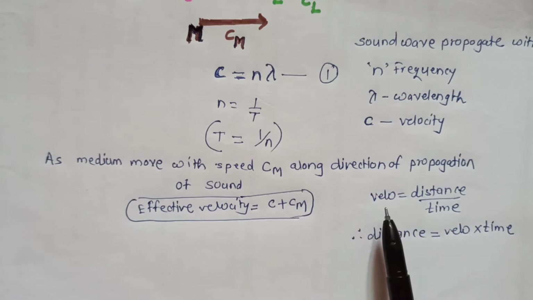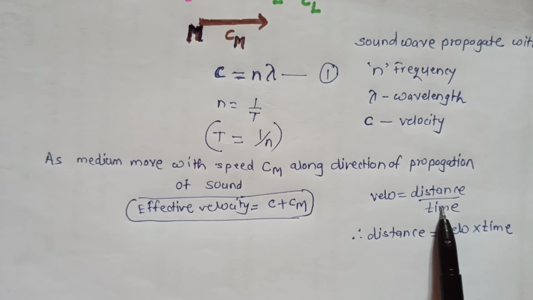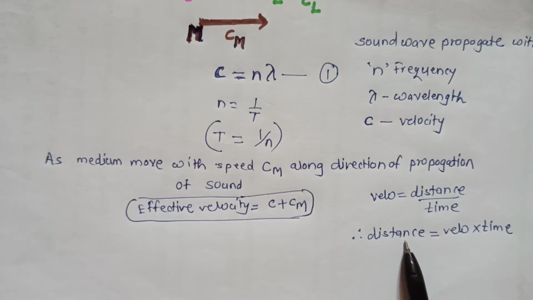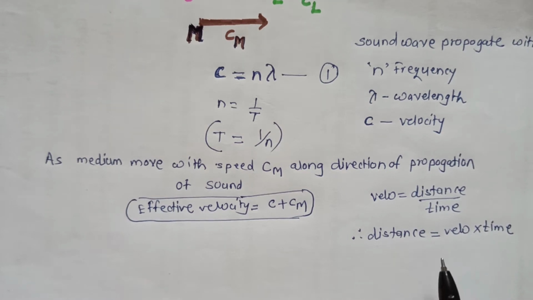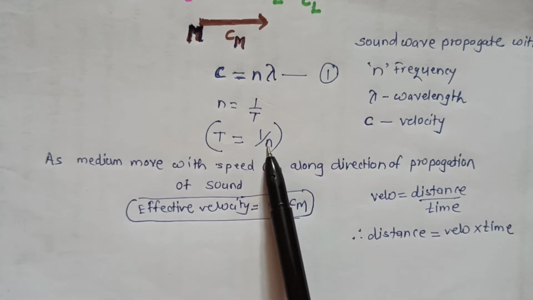We know that velocity is equal to distance upon time. From this relation, distance is equal to velocity into time. Now the velocity is c plus cm and the time is 1 upon n.